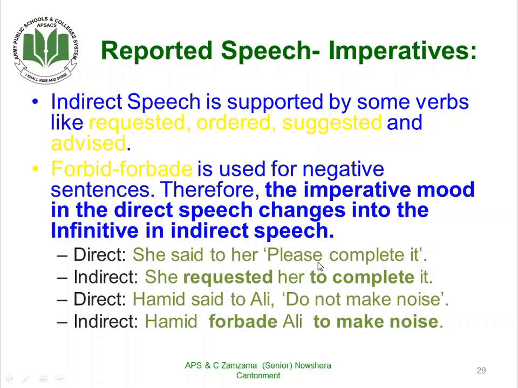If it was some command here, it would have been ordered, something like that. Hamid said to Ali, "Do not make noise." Hamid forbade Ali to make noise. As forbade is already a negation, we do not need to use not here. We are already describing, asking him not to make noise.